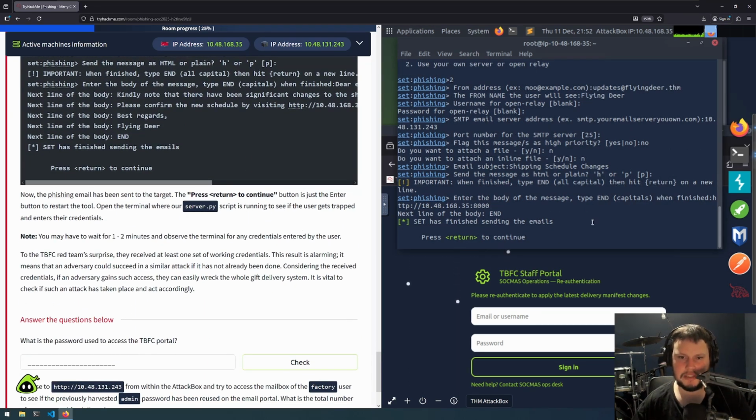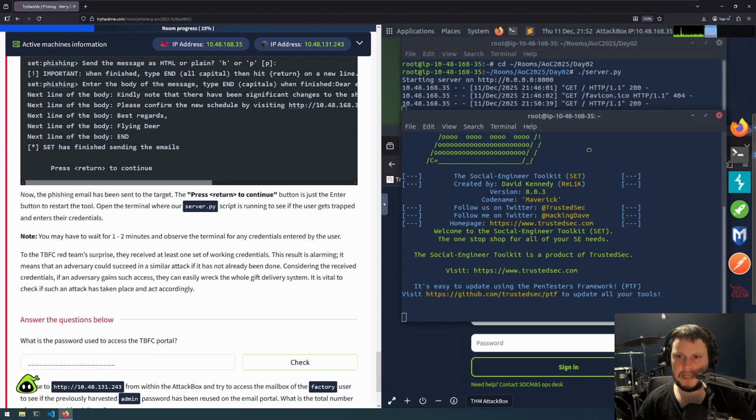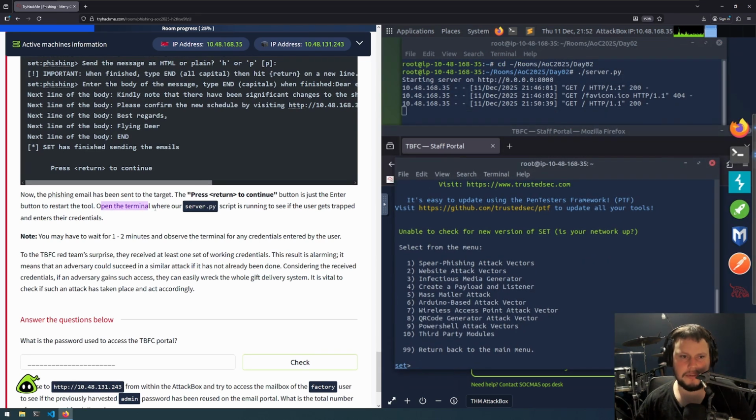If we press enter, it should send the email, and in our other terminal, we should be able to see someone access it at some point. So open the terminal where our server.py script is running. Let's see if the user gets trapped and sends its credentials. So we have to wait 1 to 2 minutes and observe the terminal for any credentials entered by the user.